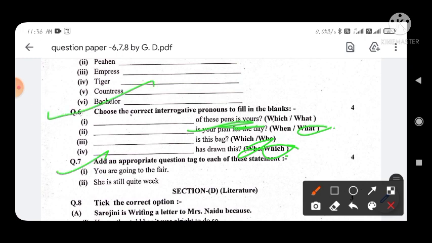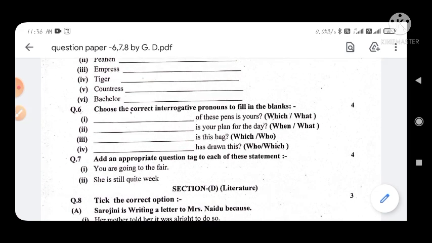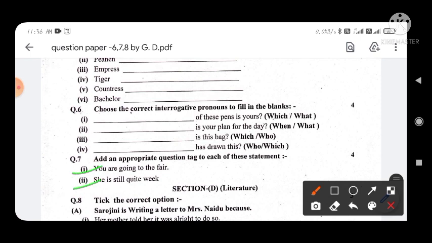And now look at question number 7: add an appropriate question tag to each of these statements. You are going to the fair, add an appropriate question tag. So you have to see here, there are two sentences given, and you have to tag the question. You know that we have to use two words in the question tag and put the question mark after the tag.